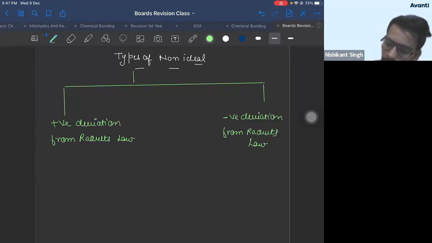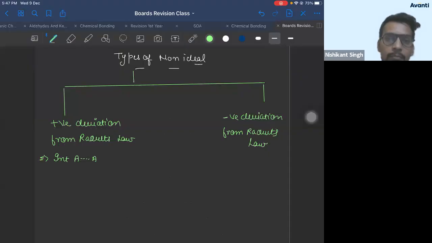So in positive deviation from Raoult's law, interaction in the solute or solvent molecules is greater than interaction in solution molecules.